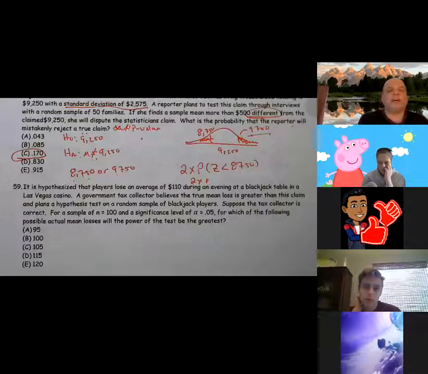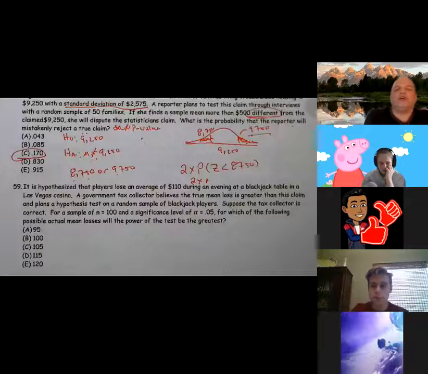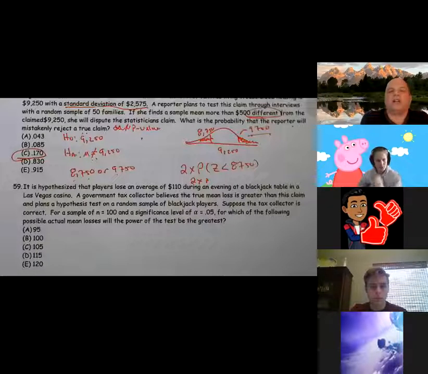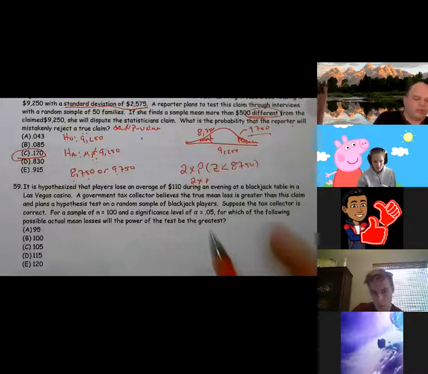It is hypothesized that players lose an average of $110 during an evening at a blackjack table in a Las Vegas casino. A government tax collector believes the true mean loss is greater than this claim and plans a hypothesis test on a random sample of blackjack players. Suppose the tax collector is correct for a sample of n is 100 and a significance level of 0.05. For which possible actual mean losses will the power of the test be the greatest?